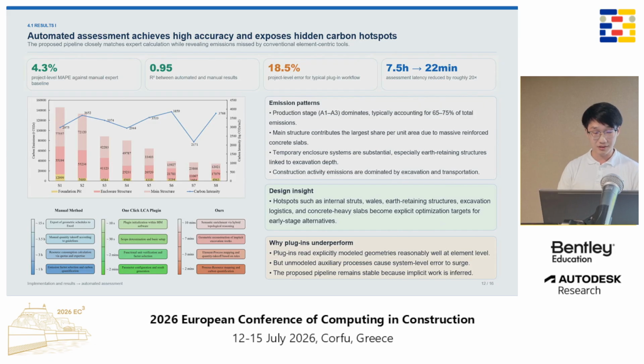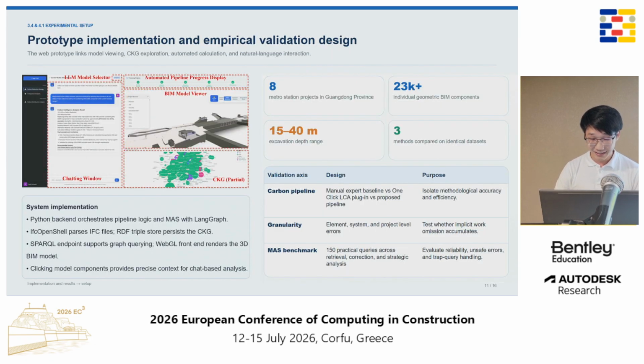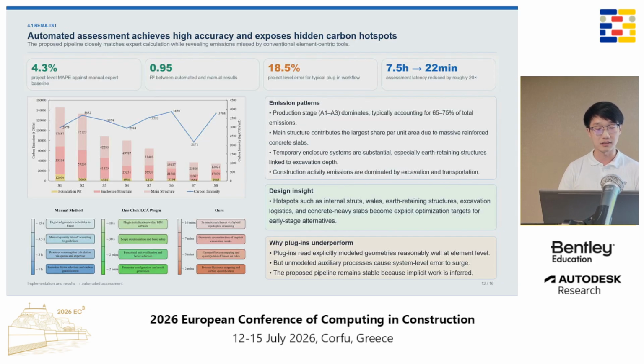So the results. For validation, we used 8 metro station projects in Guangdong province, China. The dataset includes more than 23,000 BIM components. We also evaluated the MAS using 150 practical queries across retrieval, correction, and strategic analysis tasks. The result showed that the proposed pipeline is close to expert calculation and reduces time.